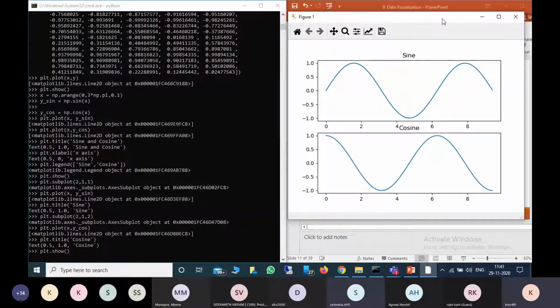Sir, what does that mean, 2, 1, 1? So I told you, this means horizontally 2 grids and vertically only 1 grid. So that is 2 comma 1. Now we want to provide the first grid value, so that's why we are giving 1. This is where we give the second grid curve, so we are giving 2 here. Did you get it? Okay, sir.